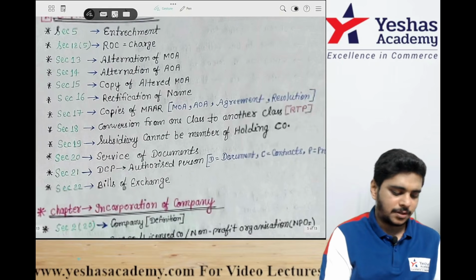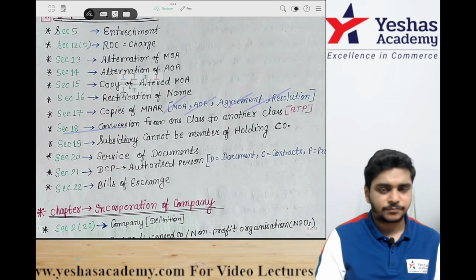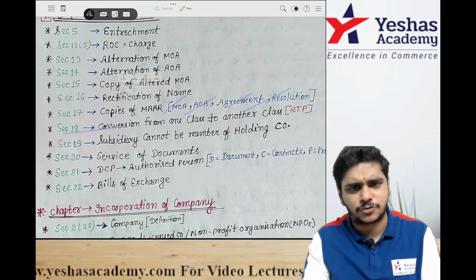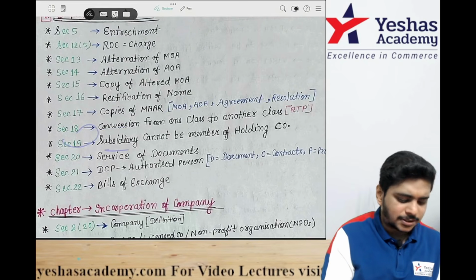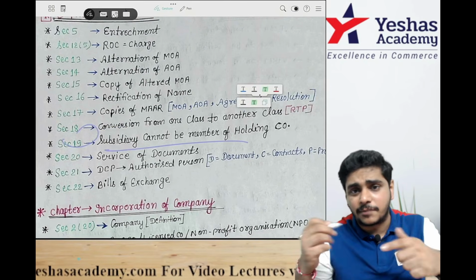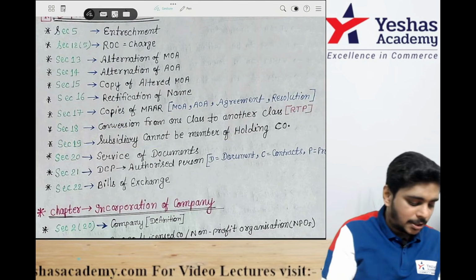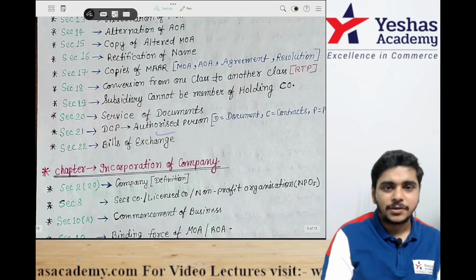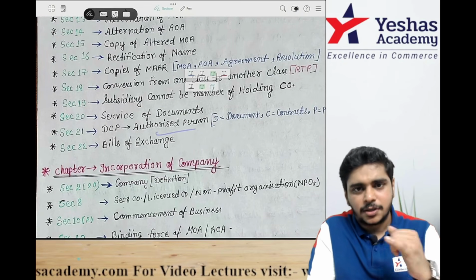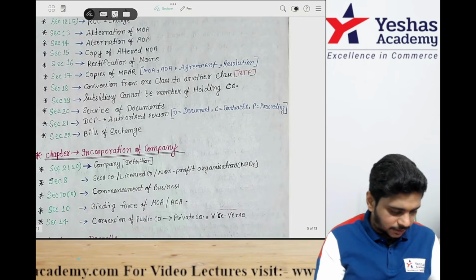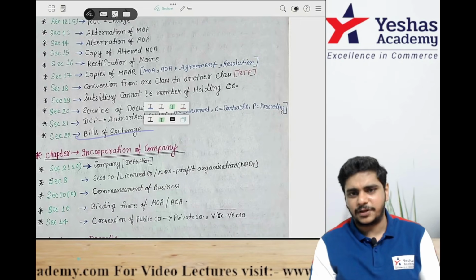What is MAR? MOA, AOA, agreement, resolution. 18 conversion from one class to another. It's RTP. 19, very important, subsidiary company cannot become the member of holding company. 20, service of document. 21, DCP. The authorized person will sign the DCP, document, contracts and proceedings. 22, bills of exchange, very important.